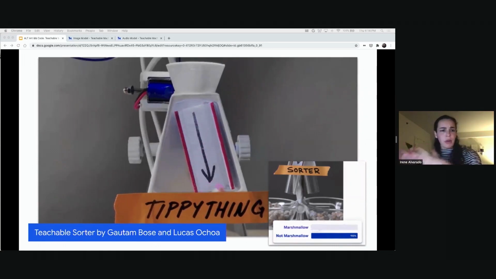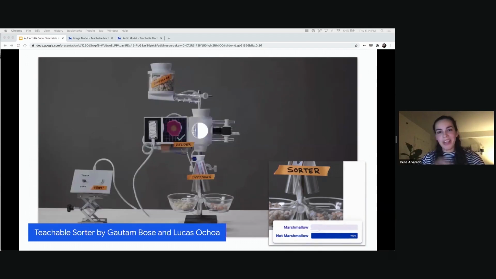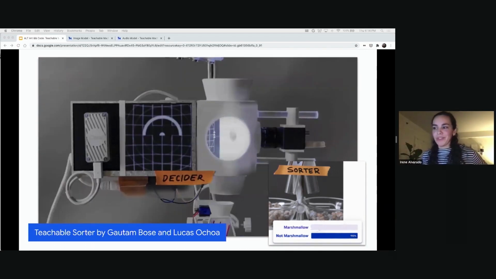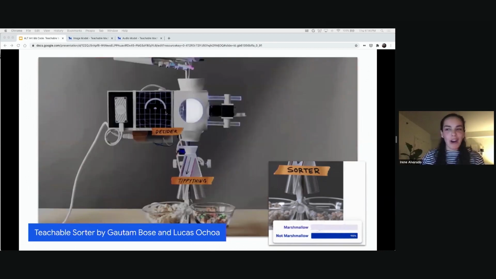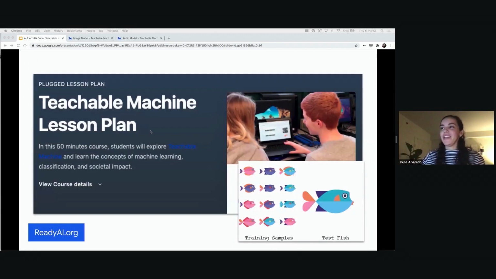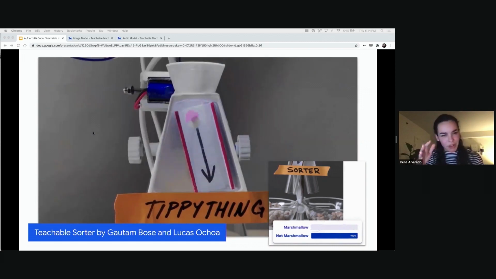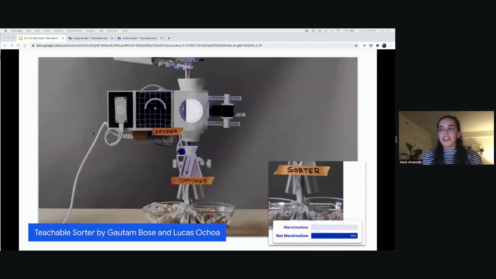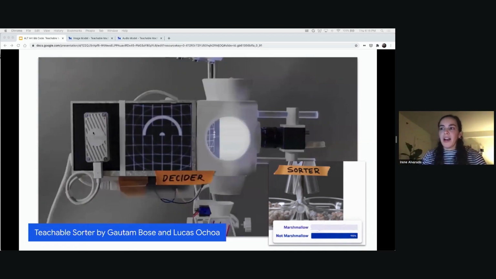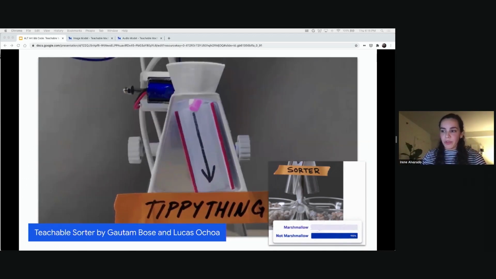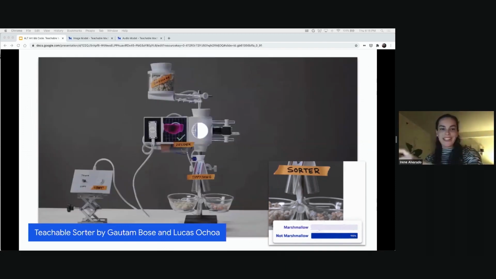And then more in the realm of hardware, there's a project called Teachable Sorter, created by these amazing designer technologists, Gautam Bose and Lucas Ochoa. It's a very powerful sorter. It uses this accelerated hardware board that is kind of like a Raspberry Pi. They essentially train a model in the browser, and then they export it to this hardware. And they both were super helpful in creating that conversion between web and